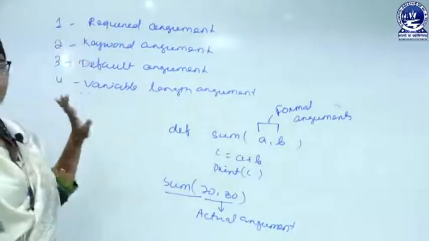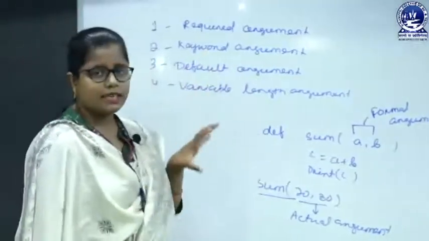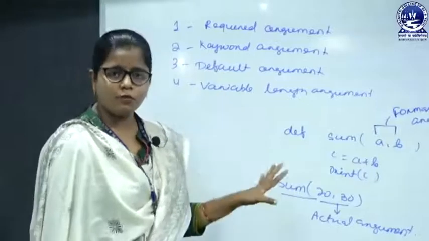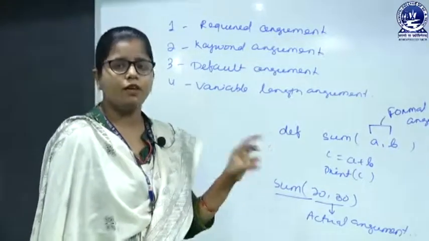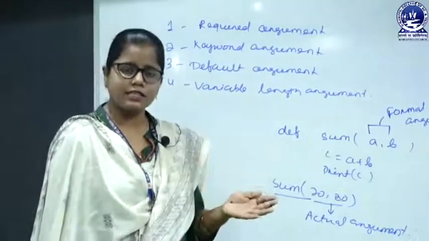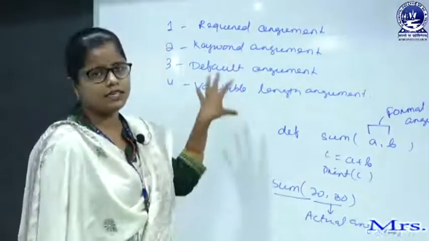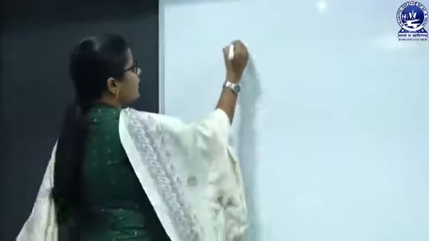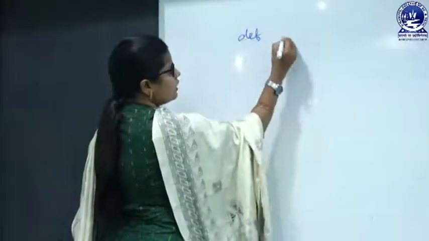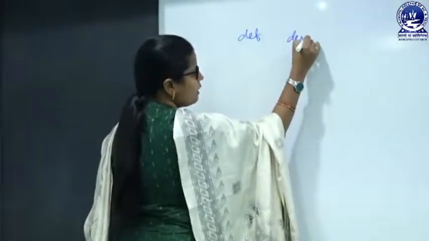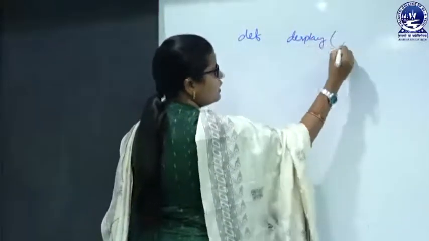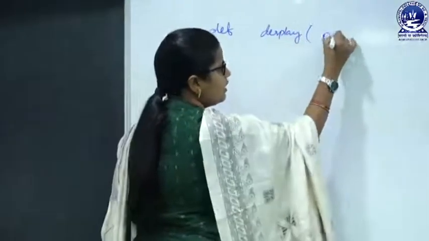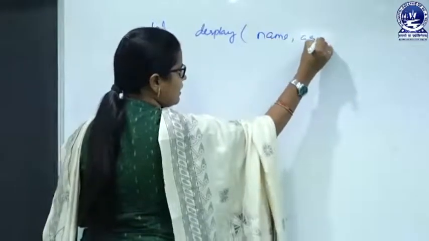Okay. So depending on the actual argument, we have 4 types of function. The first one is required argument, second one is keyword argument, third one is default argument, and fourth one is variable length argument. So let's take some examples and discuss these 4 different functions. Suppose I want to print my name and my age. So here I can declare a function definition, suppose display, and here I am taking the variables as name and age.